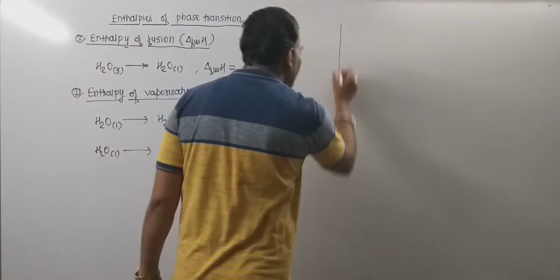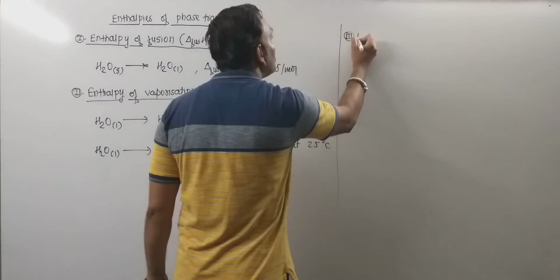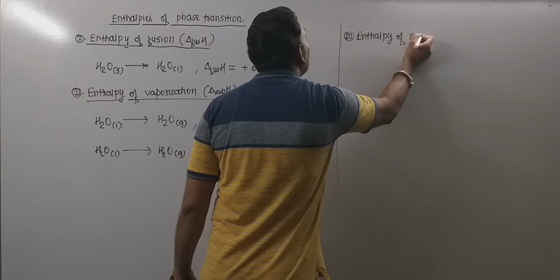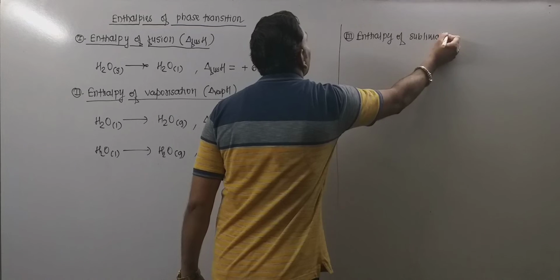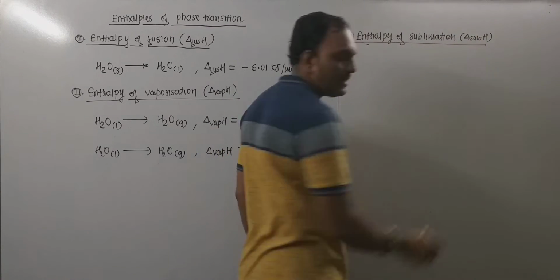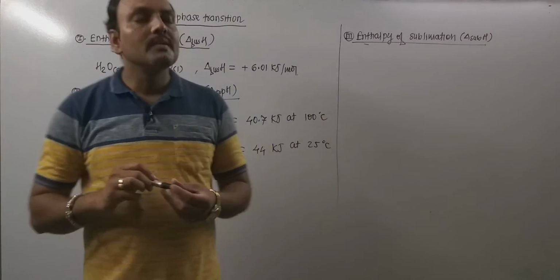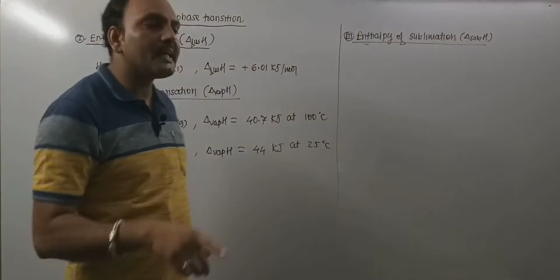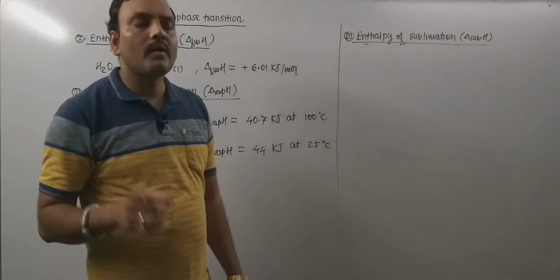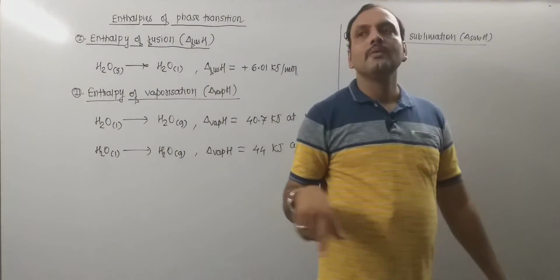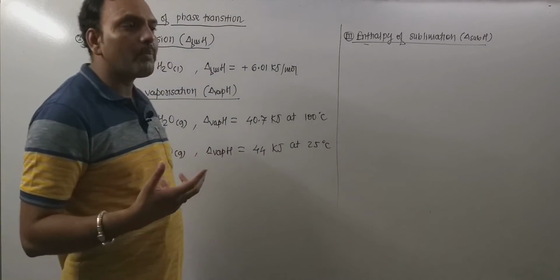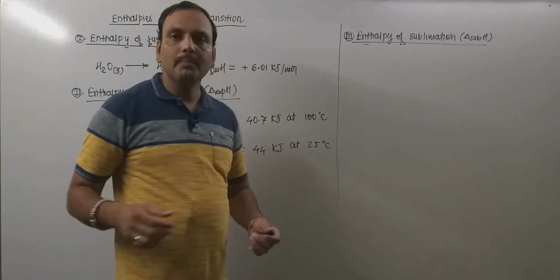Now, lastly, enthalpy of sublimation. Now, sublimation is a process of converting solid substance into gaseous substance directly. So, when 1 mole of solid is converted directly into its gaseous phase, then the enthalpy change accompanying the process is said to be enthalpy of sublimation.